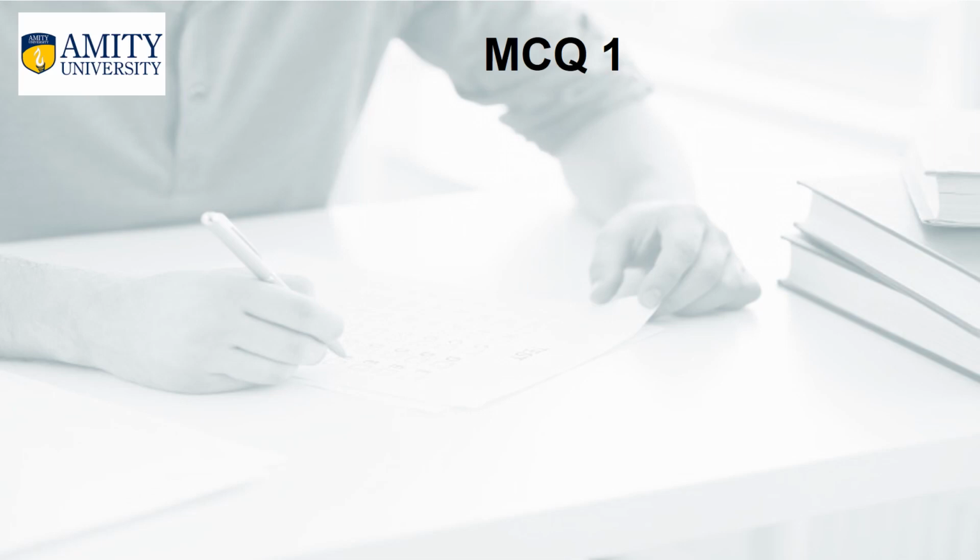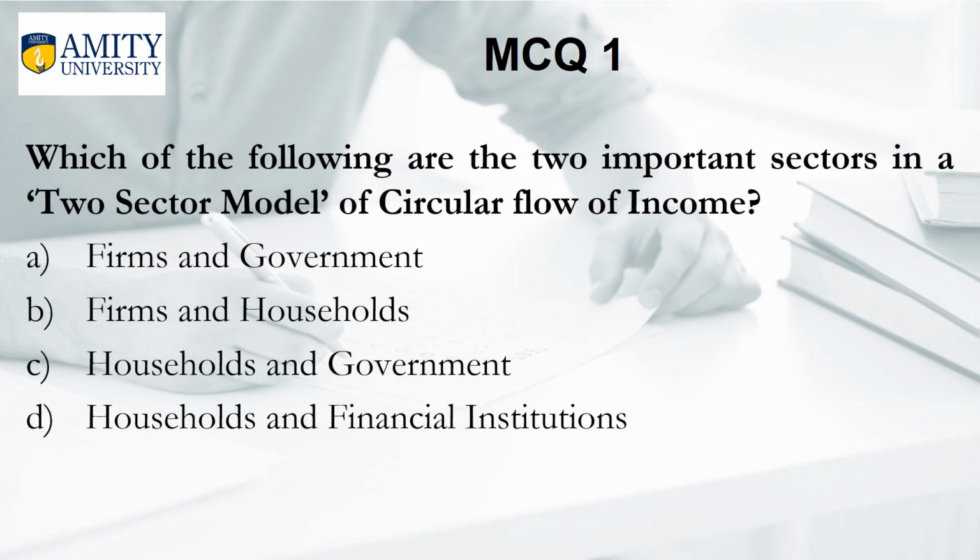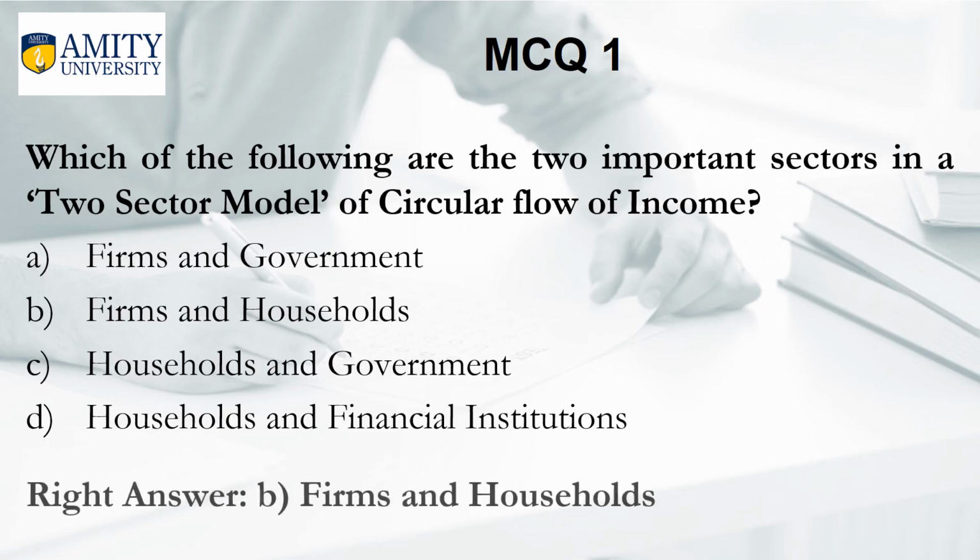Let us check what we have learned with the help of some multiple choice questions. The first question is, which of the following are the two important sectors in a two-sector model of circular flow of income? The options are A. Firms and government, B. Firms and households, C. Households and government, D. Households and financial institutions. And the right answer is B. Firms and households.